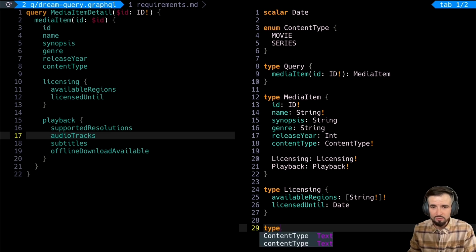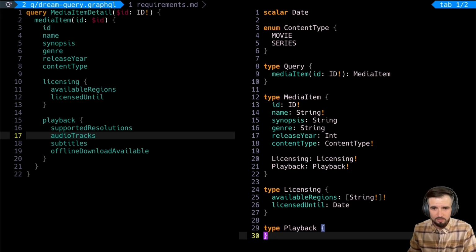And let's go ahead and do playback now. And in our dream query, in our user experience, right, we have supported resolutions. I'm going to keep things simple here. I'm going to say that this is an enum as well. Resolution. So like we have to be able to support resolutions.